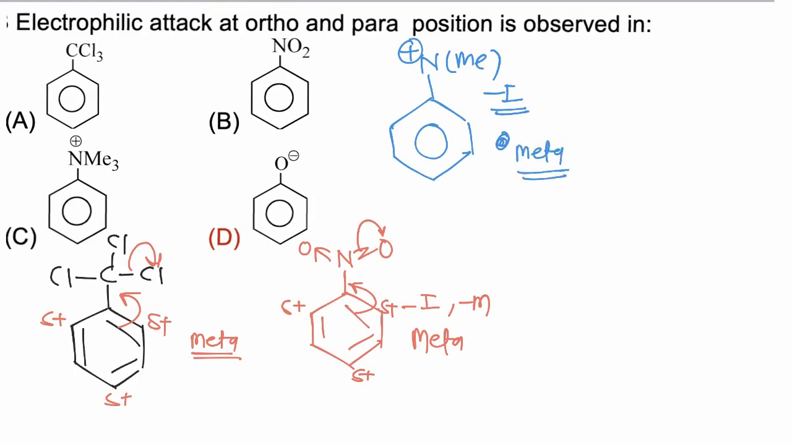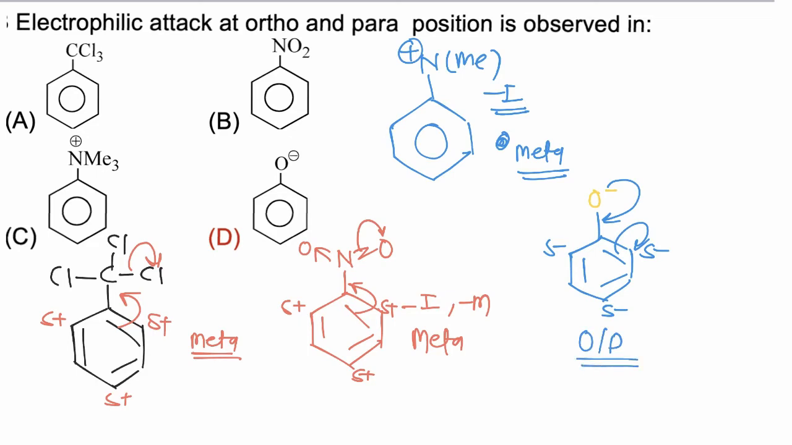Now in case 4, when the phenoxide ion is present, the O negative ion will donate electrons to the benzene nucleus and increase electron density at the ortho and para positions. So in this case this molecule will be ortho para directing, and hence the correct answer is D.